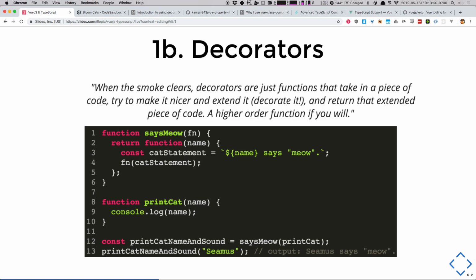In our case here, and this is not a decorator, but this is the concept I want to really hit home. If we have a print cat function that just takes a name and prints it, and I wrap that function in a says meow function, I can take in print cat and then return a function that's ready to take in a name. And I have ultimately enhanced my output with something else.